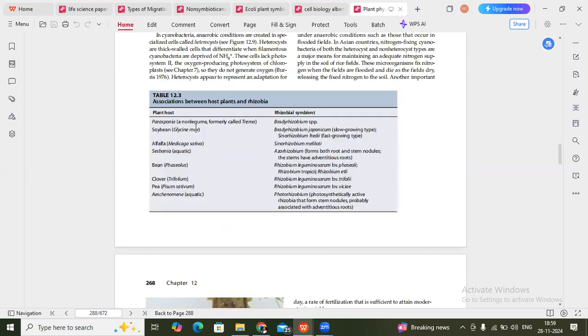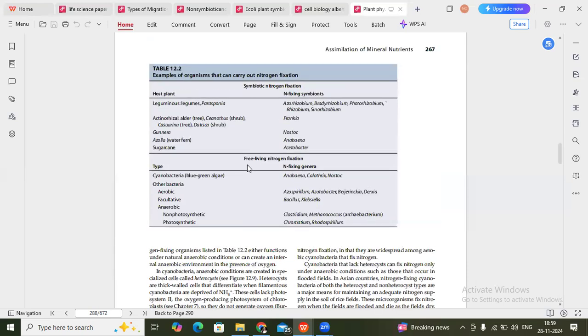It is not symbiotic. Usually symbiosis includes three things: commensalism, mutualism, and parasitism. Commensalism means one organism gets benefit and the other organism is unharmed. In mutualism both get benefit, it is a mutual relationship. And parasitism means one organism gets benefit and the other is harmed or dies. So azospirillum is free living, but rhizobium and even E. coli come under symbiotic.